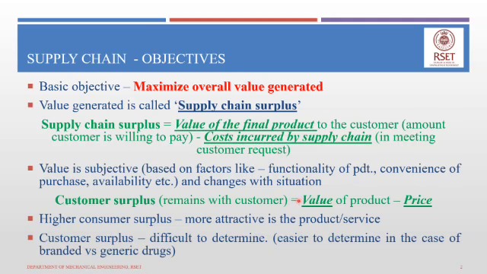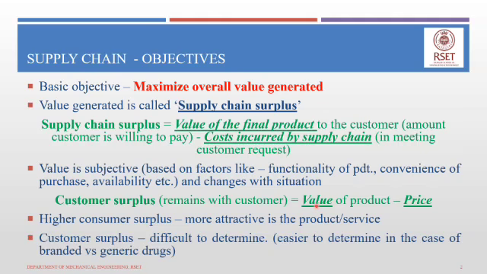The extra rupees 50 that he would not have minded paying for that product is what remains with the customer as customer surplus. So a part of the supply chain surplus that remains with the customer is what we call consumer surplus. Now, the higher the consumer surplus, the more attractive the product or service is to a consumer. Consumers generally make a purchase only when the consumer surplus is positive.